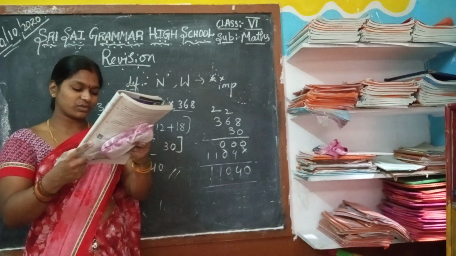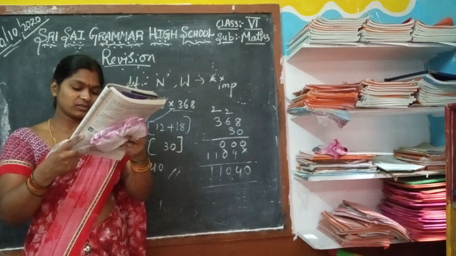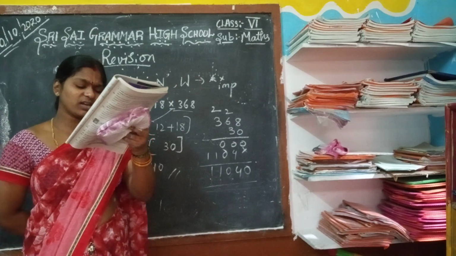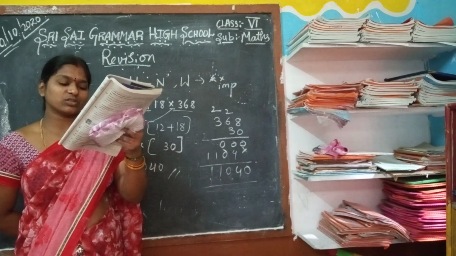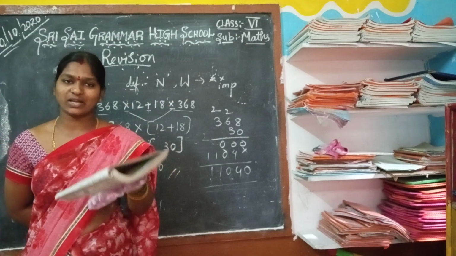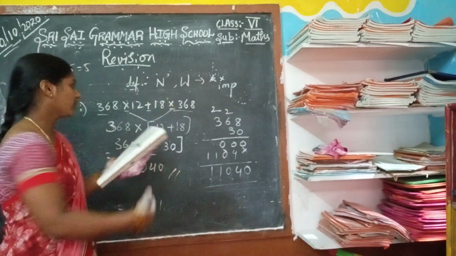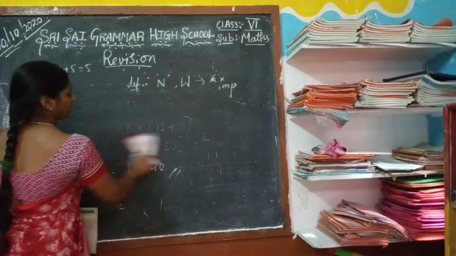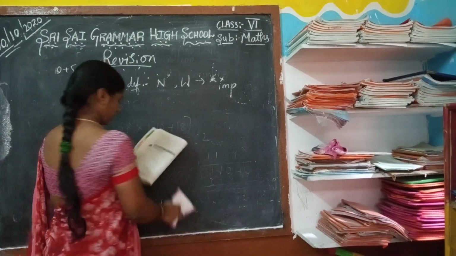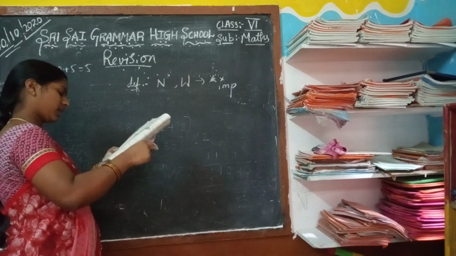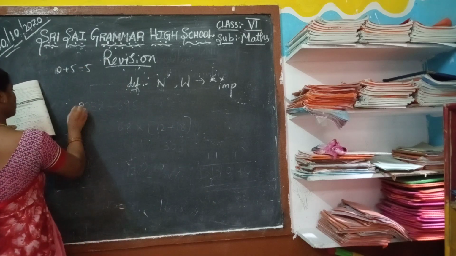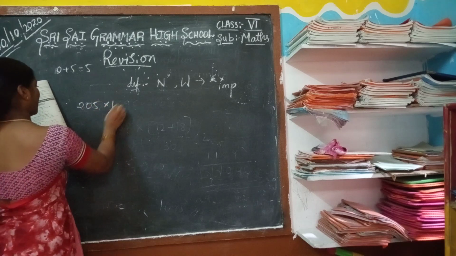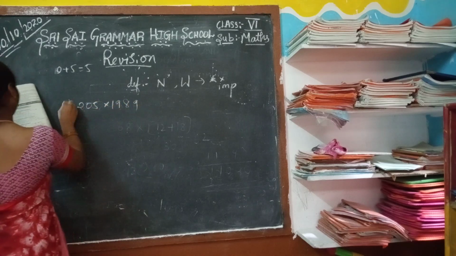They have given 205 into 1989 with suitable properties. By using the properties, we have to complete that problem. Okay. A into B, A into B plus C. Now 205 into 1989.